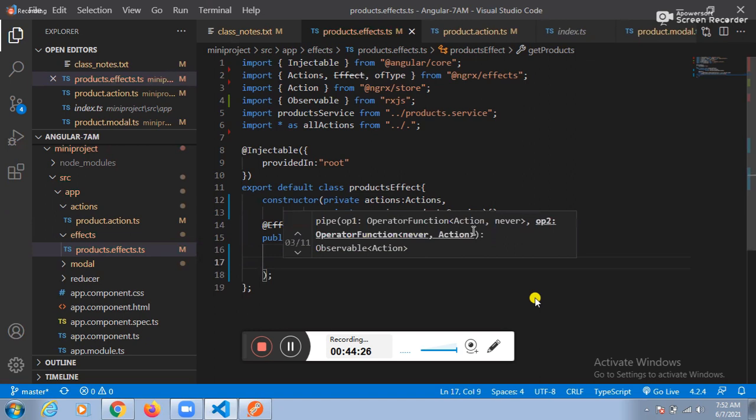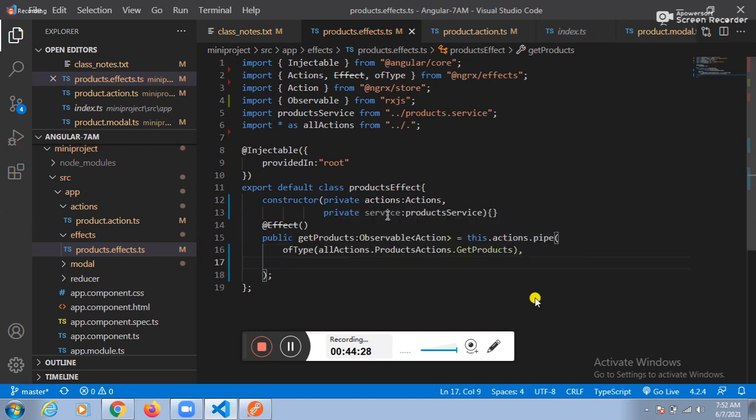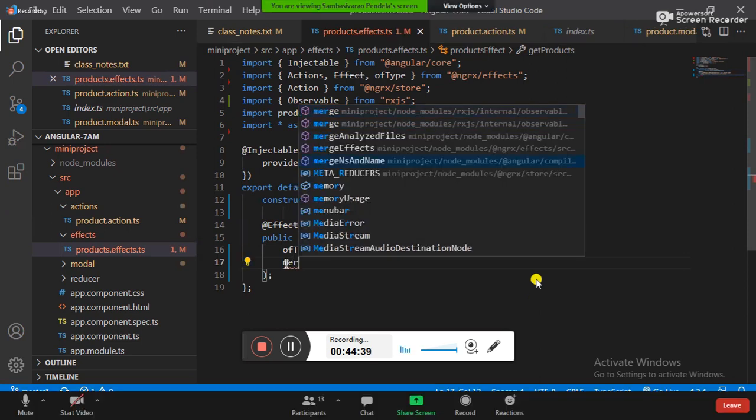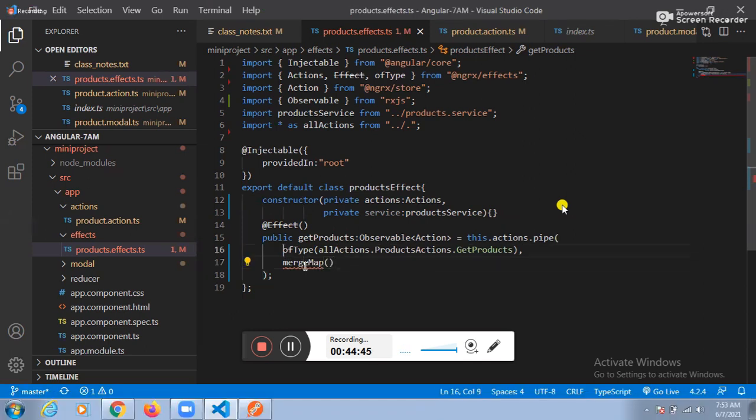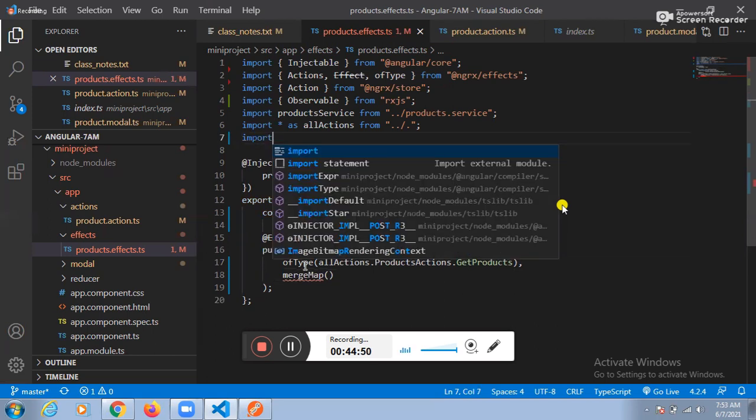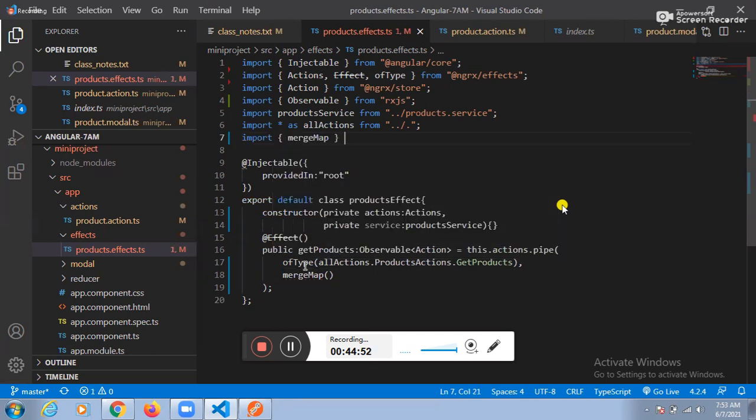Next one. Does the second id contain a service call? Yes, the second id contains the service call. So how to do that one? With the help of which function? The mergeMap function. Do I need to import mergeMap? Yes, we need to import mergeMap here. Import mergeMap from